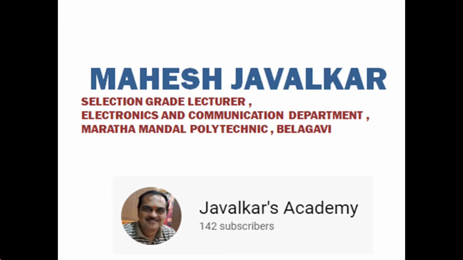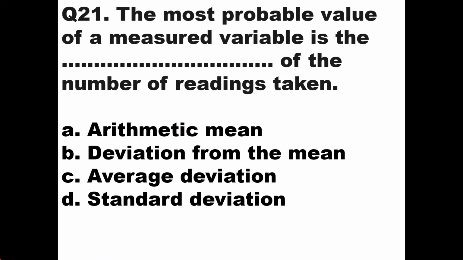Okay, so next we'll start with the first question, question number 21. The most probable value of a measured variable is the dash of the number of readings taken. Now, the dash of the number of readings taken means it should be an average value, and the average value is called the arithmetic mean. So the most probable value of a measured variable is the arithmetic mean of the number of readings taken. So option A will be the right answer, that is arithmetic mean.